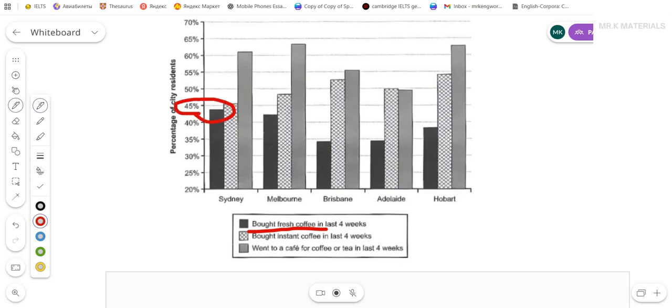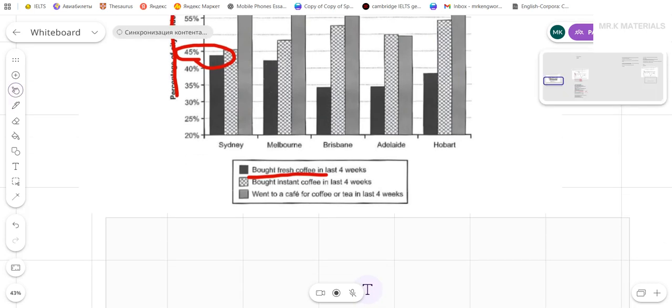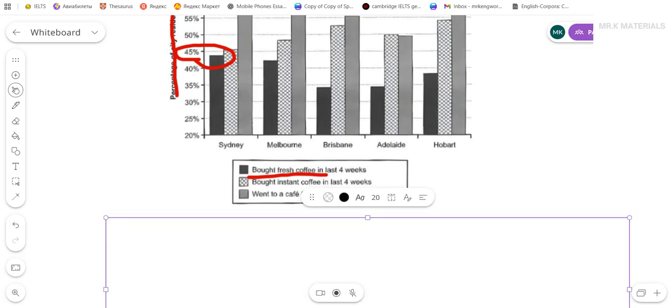Let's ignore everything else and imagine, only for this video, that this is the percent of bought fresh coffee. And people write here something like this. Bought fresh coffee was 45%.